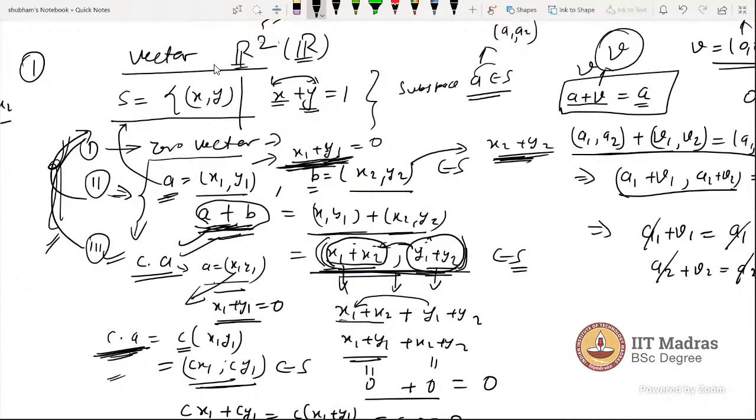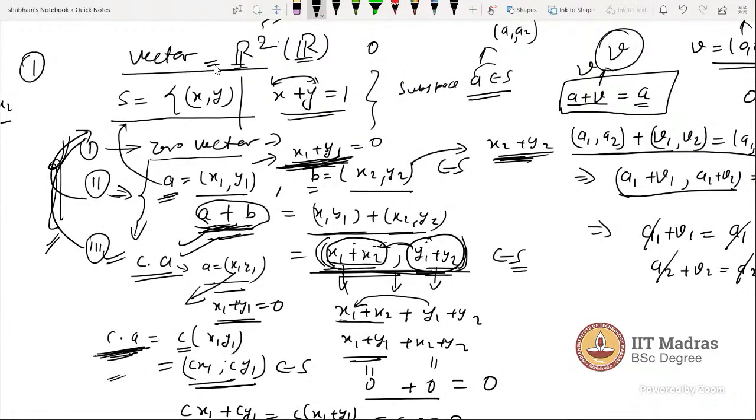Before that, when we added the coordinates, we got 0. Now this is a different set from the previous one where it was 0. Is this a vector space? Let me finalize this: this is not a subspace of the vector space R2. We will check why this is not happening.